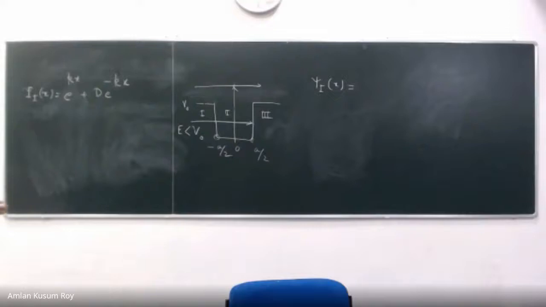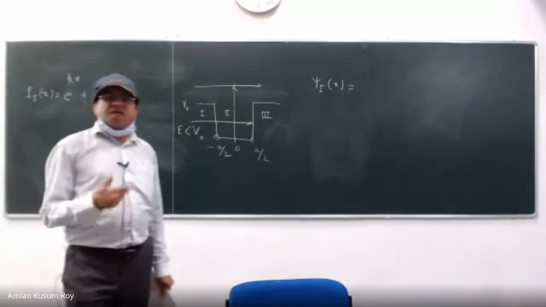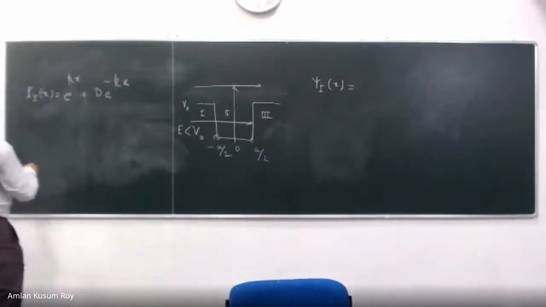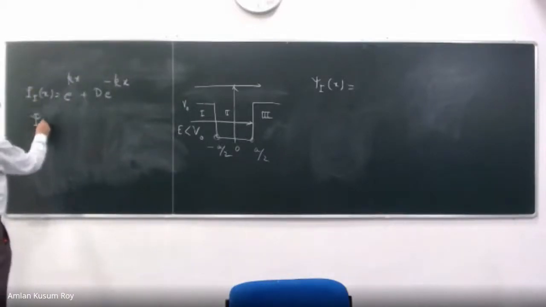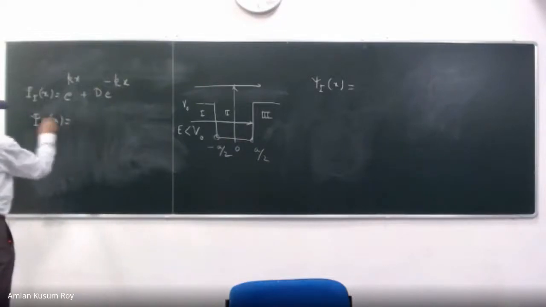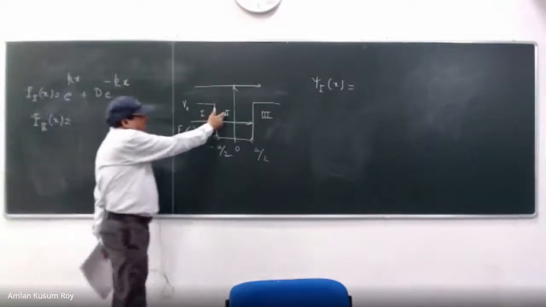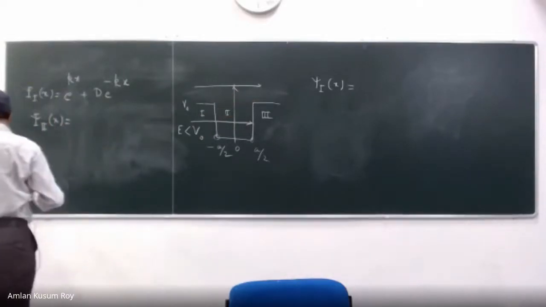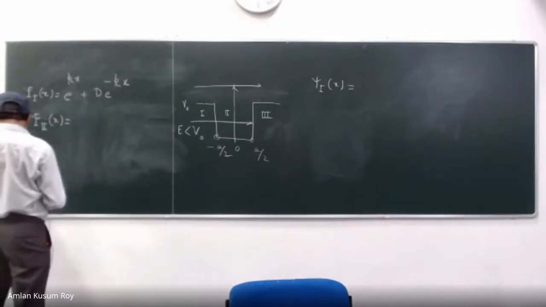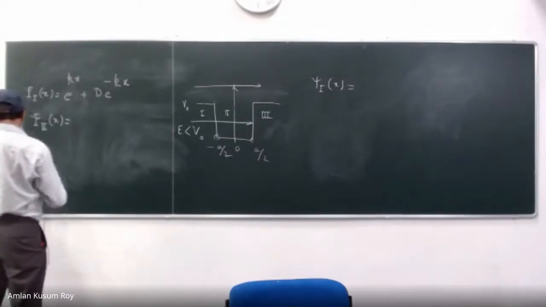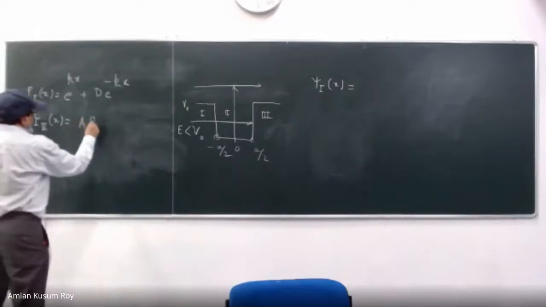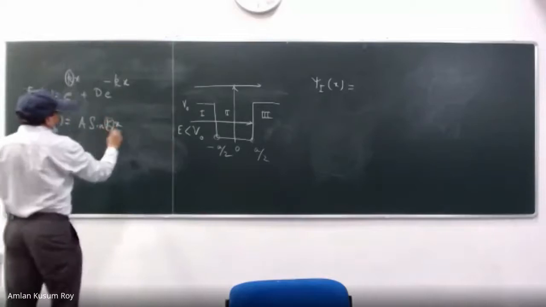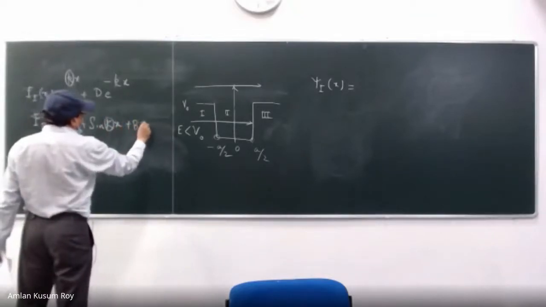In the previous class, I told you it's only a matter of i, which will be coming and going. Okay? So psi 2 of x, I want to write this. So it will be e to the power ikx plus e to the power minus ikx, right? Write it in the sine and cosine forms. So what is my k? I want to write this as a sin kx plus b cos kx. So this is kappa, this is k, okay?